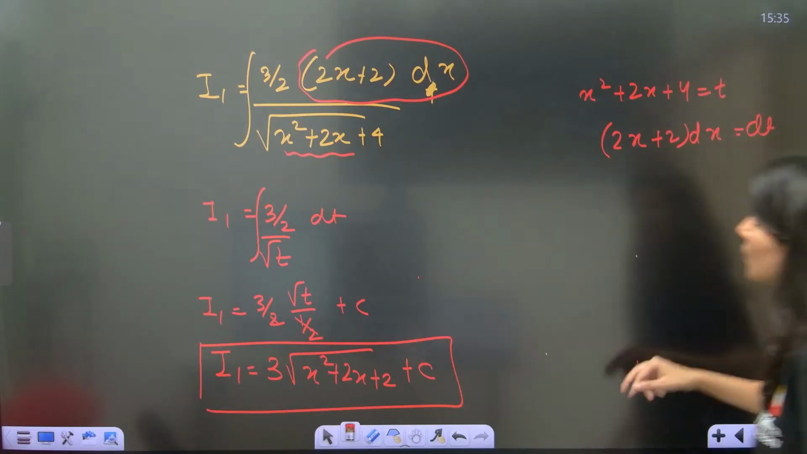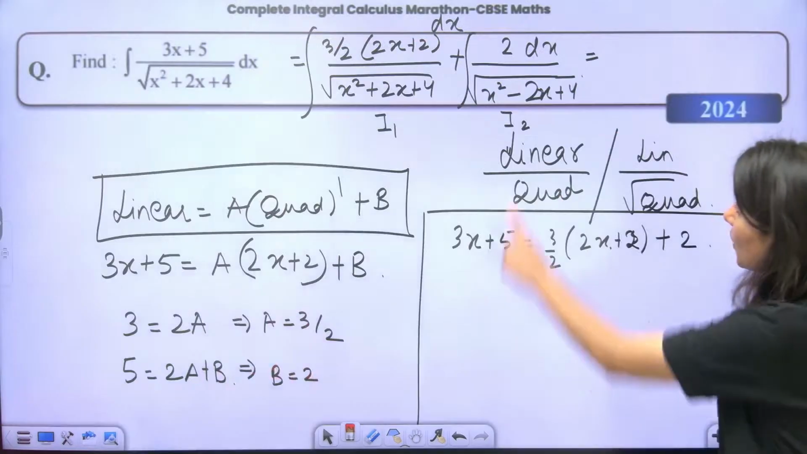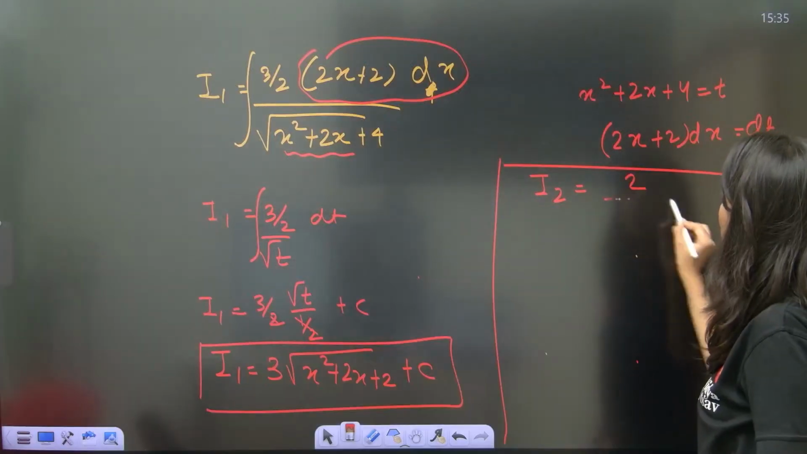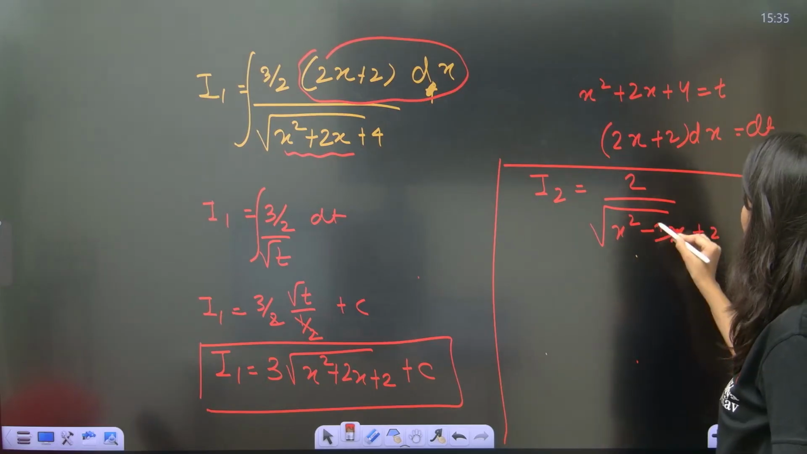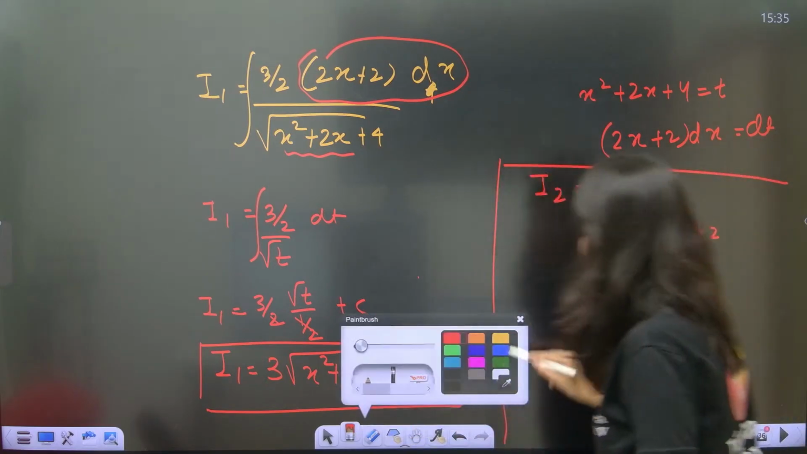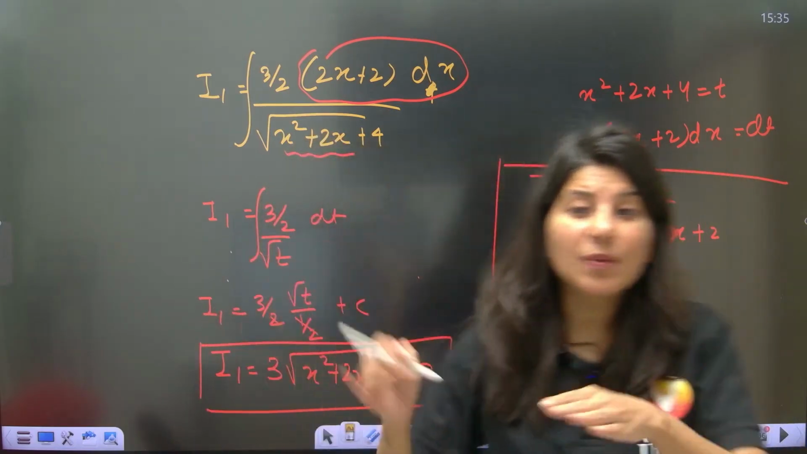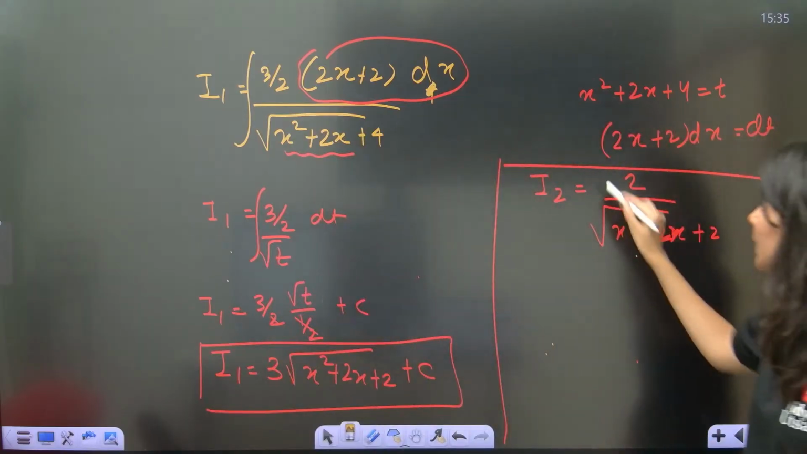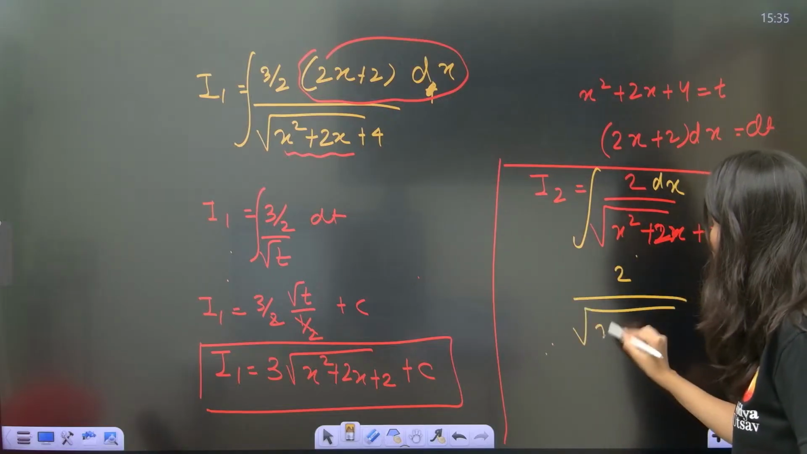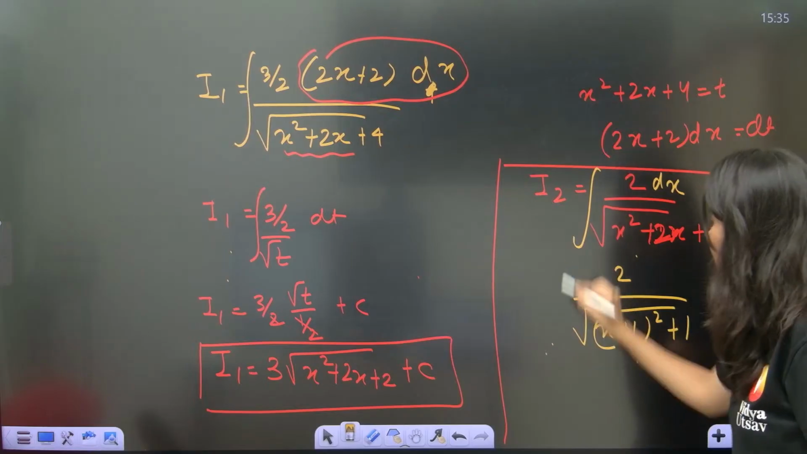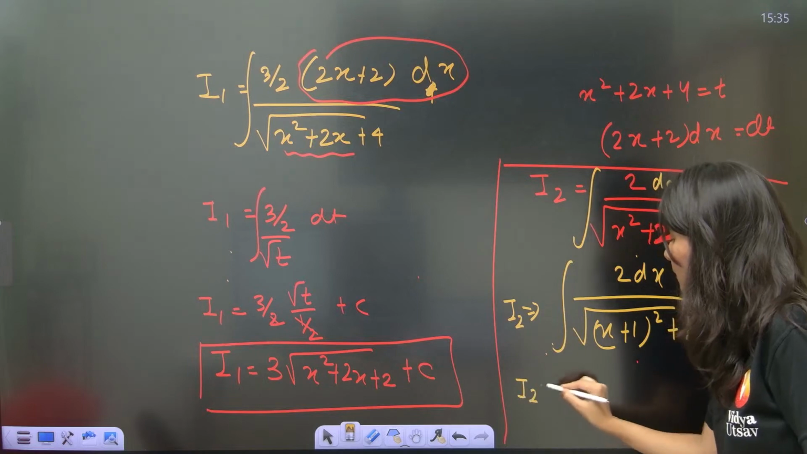I2 is what? This: 2 upon square root of x square plus 2x plus 4. Now understand that this is the question wherein just a constant upon square root of a quadratic is there. Now you have to make it a perfect square. So this is 2 upon square root of (x plus 1) whole square plus 3, integration dx, and this is going to give you I2.